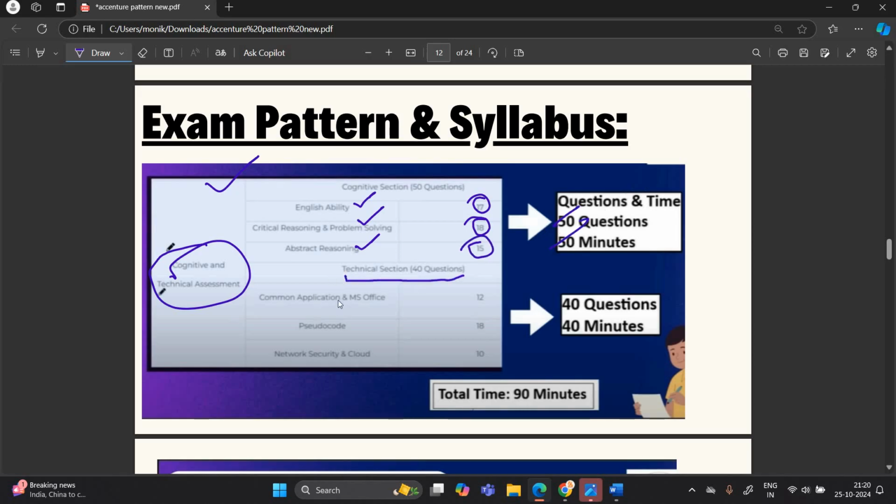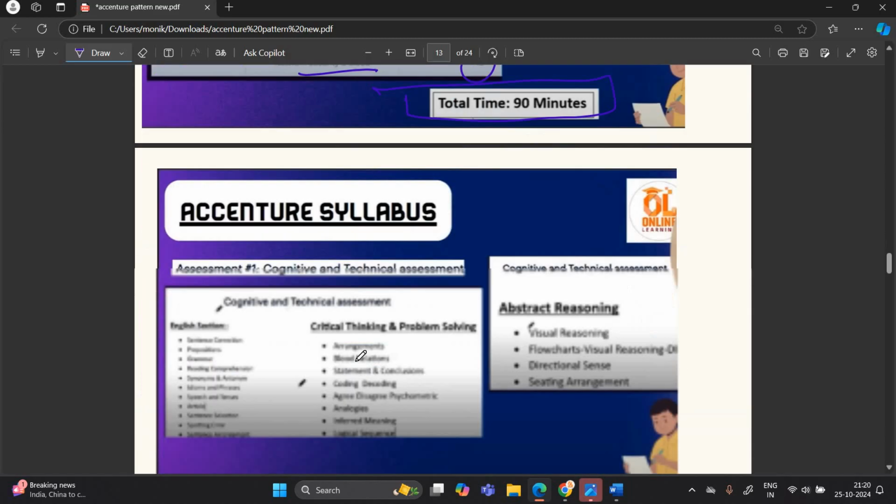In the technical section, 40 questions are there. So common application MS Office 12 questions, pseudocode 18 questions, network security cloud 10 questions. So 40 questions, 40 minutes of time, and total time is 90 minutes. This is the detailed pattern.